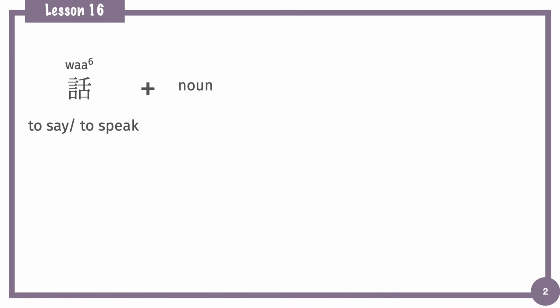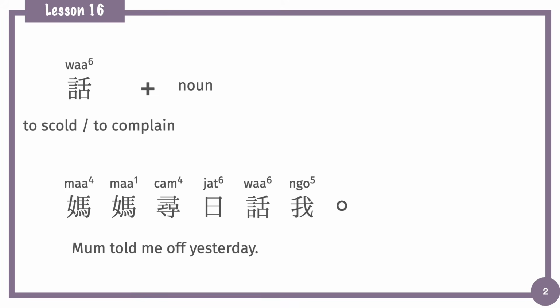Okay, if you want to form a verb phrase using 話 before the noun, the meaning of 話 will become to scold or to complain about something, such as 媽媽琴日話我. That means mom told me off yesterday. So the word 話 is originally a verb that means to say, to talk or to tell.